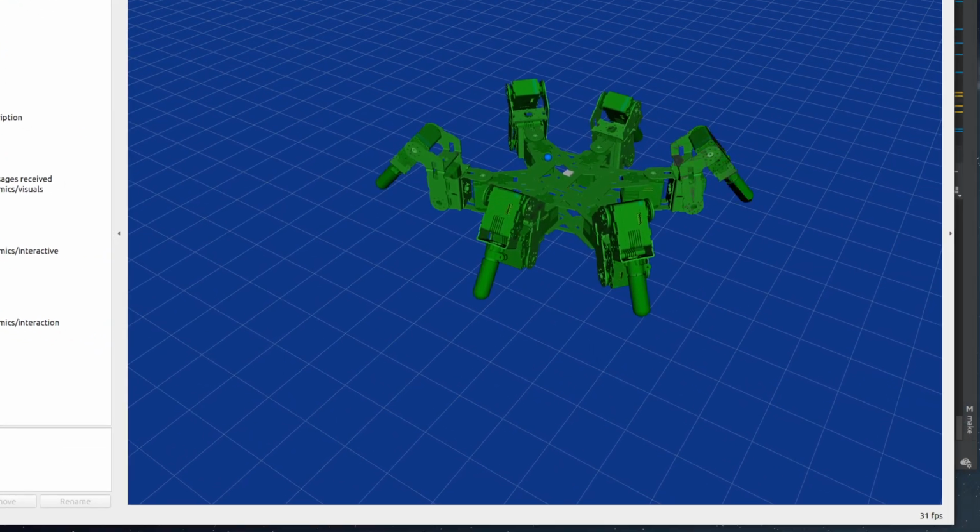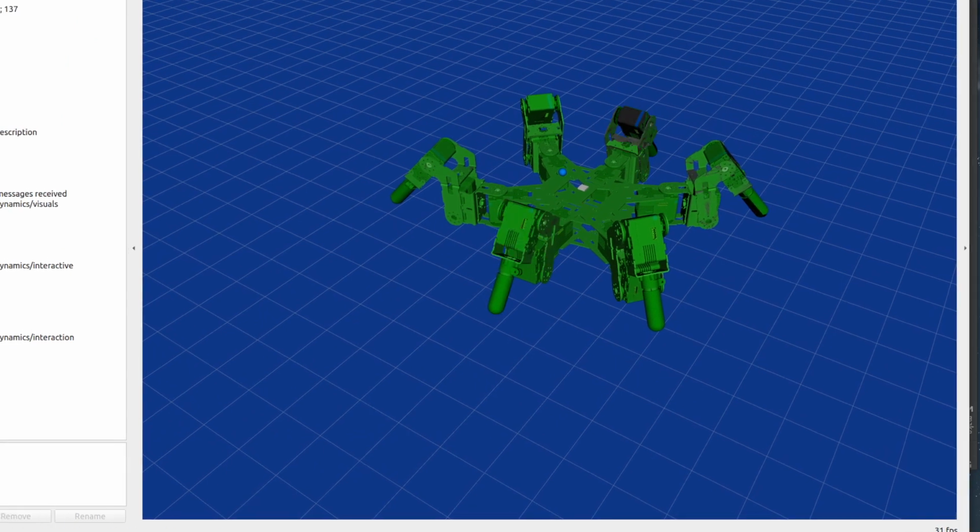However, RViz is apparently getting that TF data no problem, because this has been running for hours and it must be getting TF updates because the robot's there. I'm not getting any frame not found in the ROS side. Now the green that you're seeing, that's normal. That's some internal state that I'm publishing through that same process.